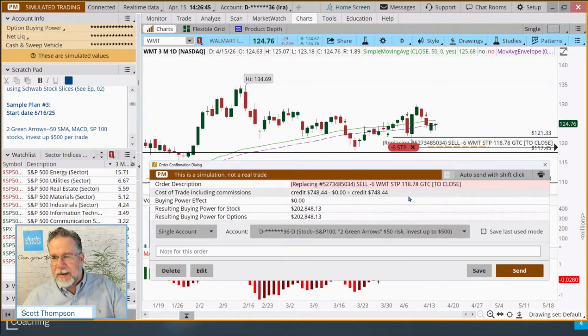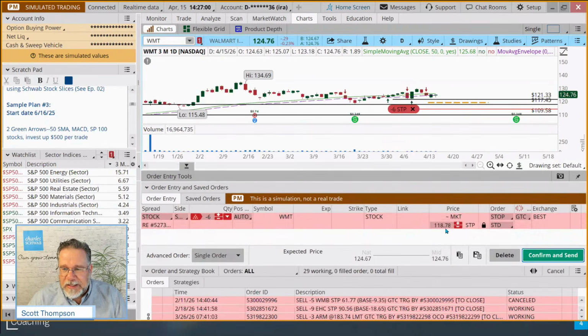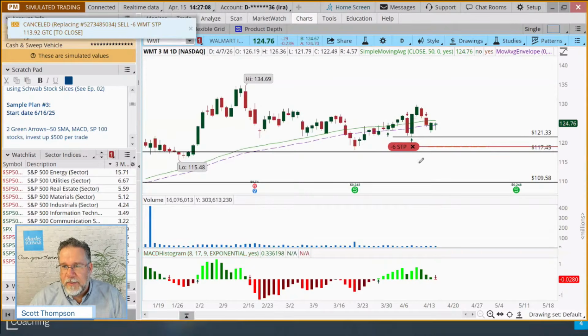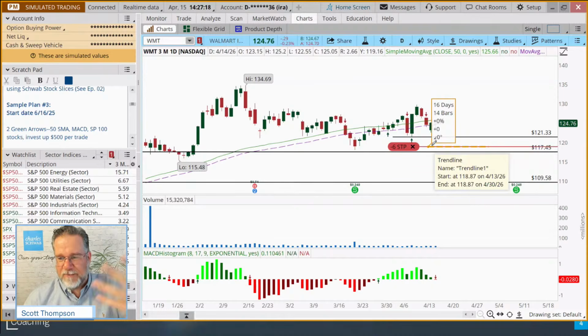So those are the reasons behind maybe adjusting the stop, and some things to consider as you're looking at adjusting your stop. And I think that hit that right on the nose, didn't it? 118.78, isn't that where it was? Oh, 87, a little dyslexic there. 118.87. So we'll adjust that stop there, still below the current support's short-term low, right near the previous one, but it also locks in about $5 more of profit if we get stopped out near that, which is not a guarantee.